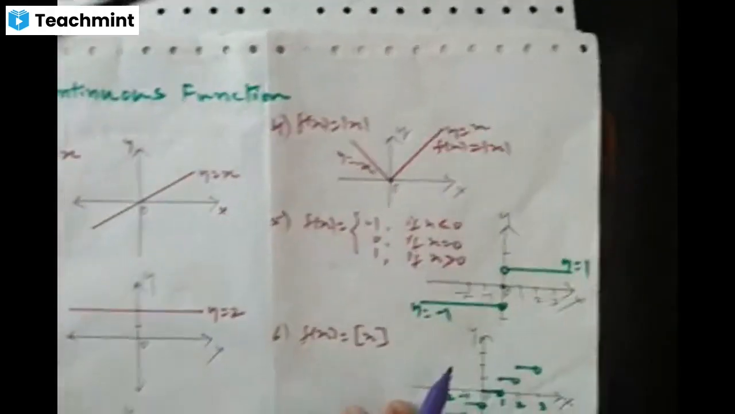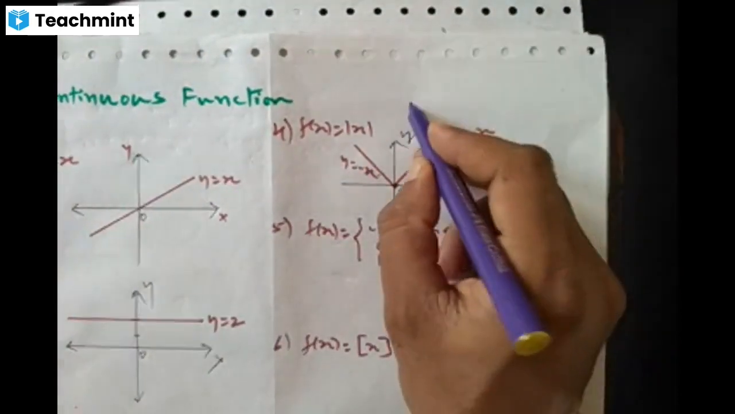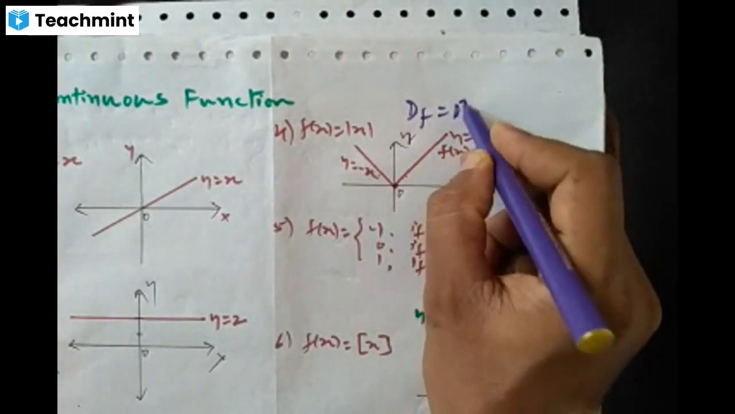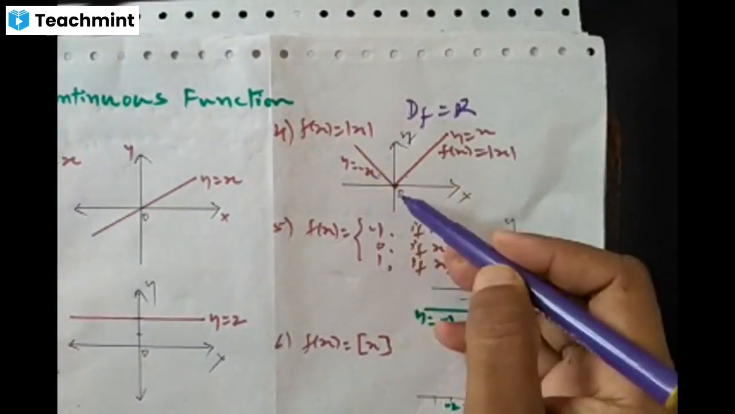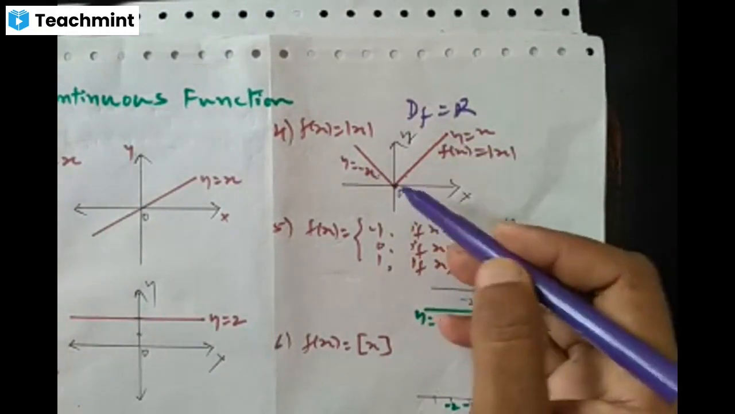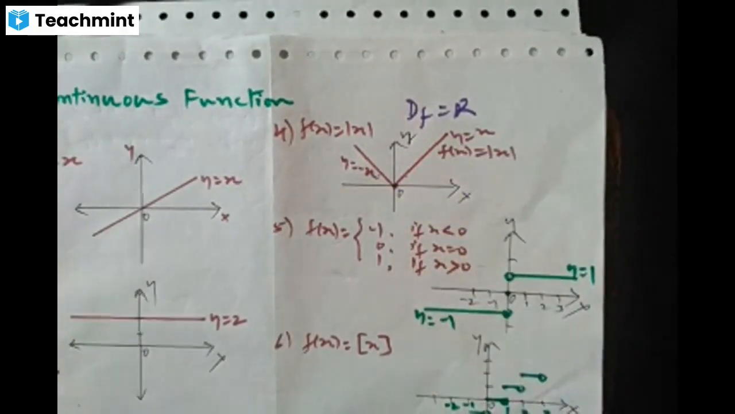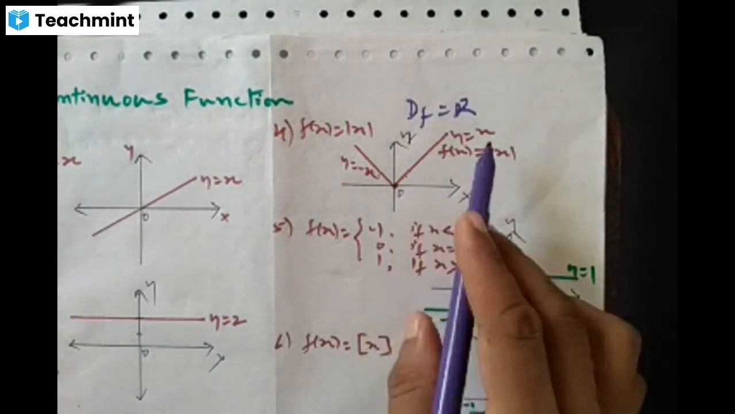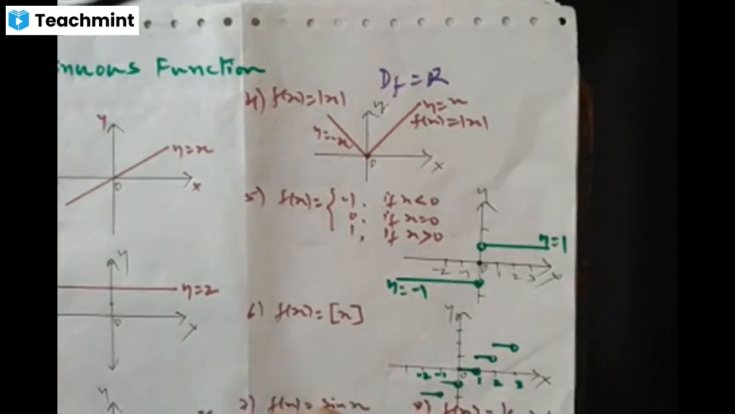Next, we shall move on to the fourth one, modulus function. We know that the domain of modulus function is the set of real numbers R. See the graph clearly, there is no breakage or jump in the graph. So, modulus function is also a continuous function, right? Next, fifth one,